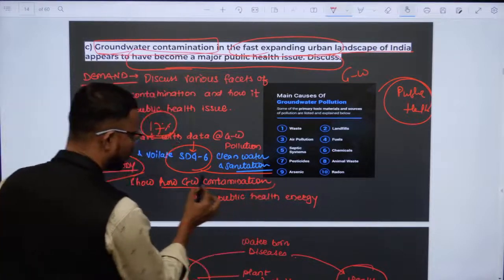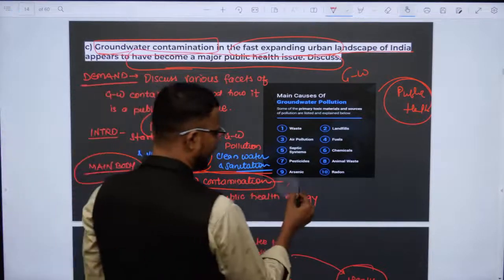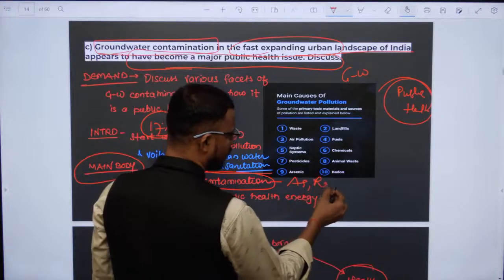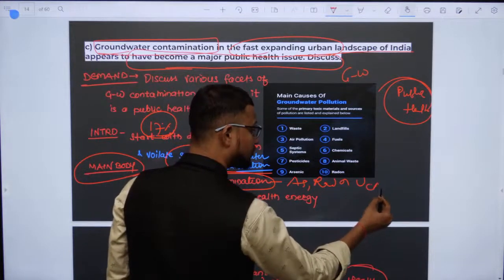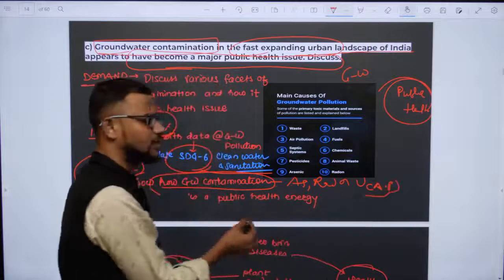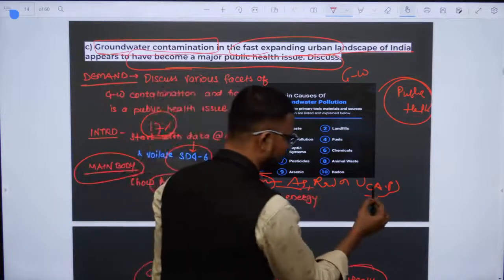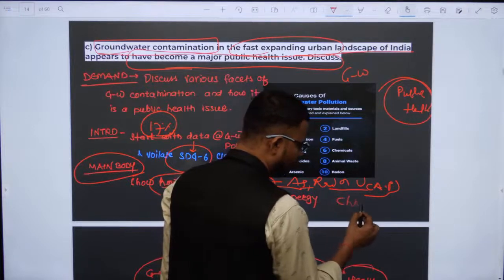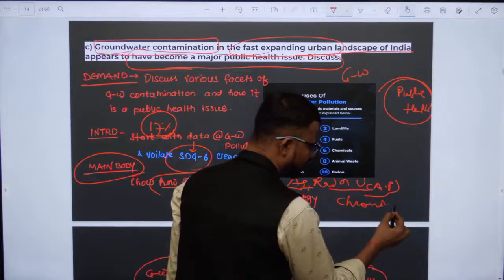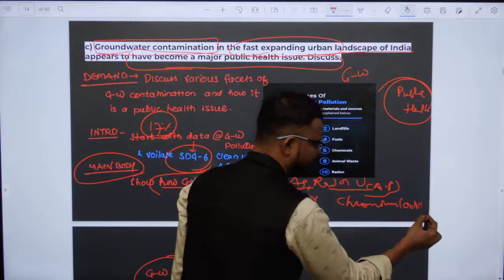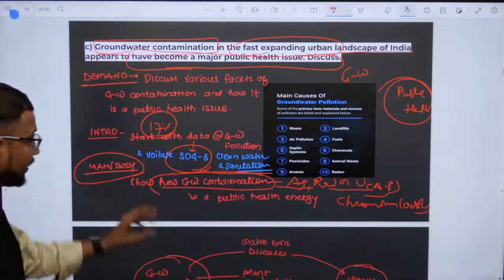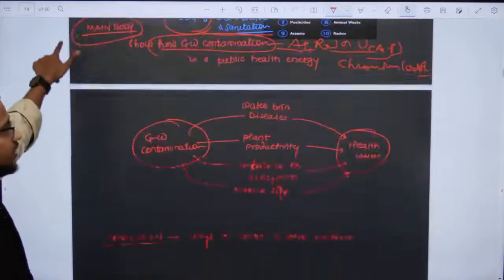How this groundwater gets contaminated. For example, arsenic. For example, radon. For example, uranium in Andhra Pradesh. Arsenic contamination is quite prevalent in Bengal and Bihar region. Then radon, then uranium, then chromite or chromium in Odisha. You can write many such examples. And then how it becomes a public health emergency.